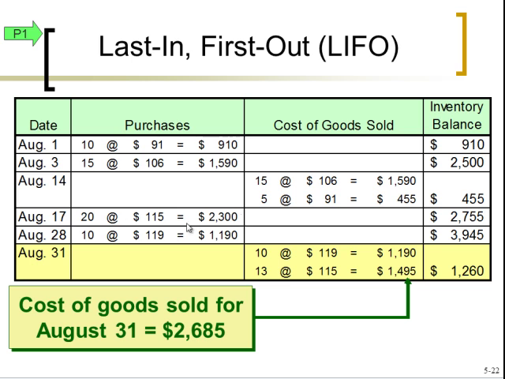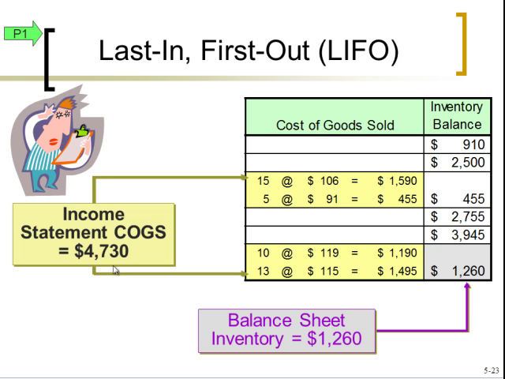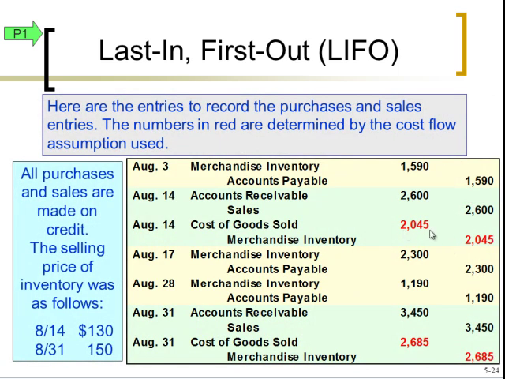Guess what? We still have some in the August 17th layer, and we never did touch the August 1st layer again. That's left back there. That is one of the issues we'll see with LIFO. If we continue to buy more and more inventory, we may never get back into our oldest layers. We may have these really low prices compared with the newer prices, and we may never be able to get back into them. We'll talk more about that topic in just a few minutes. So again, our summary: here are all the cost of goods sold figures and our balance sheet inventory. The different cost figure here for both of them.